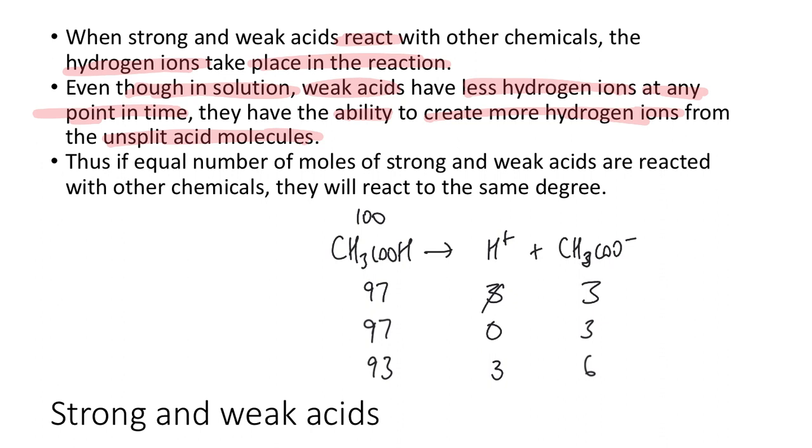So the main idea here is that if equal numbers of moles of strong and weak acids are reacted with other chemicals, they will react to the same degree. A lot of people think that because you've got fewer of these H+ ions at any given point in time, only 3 of these are going to react. That's not true. All of these will react. If you have 4 moles of this, all 4 moles are going to turn into this at some point when you react it with something.